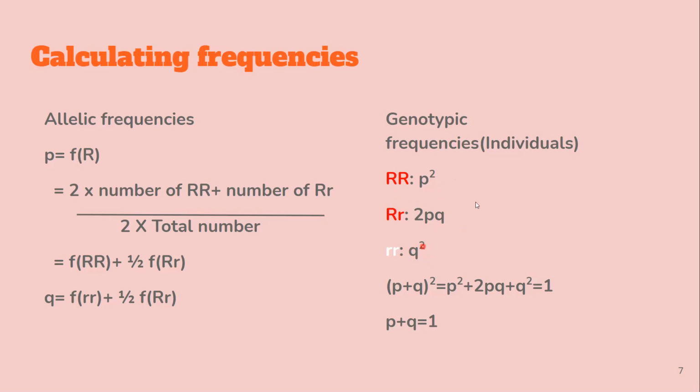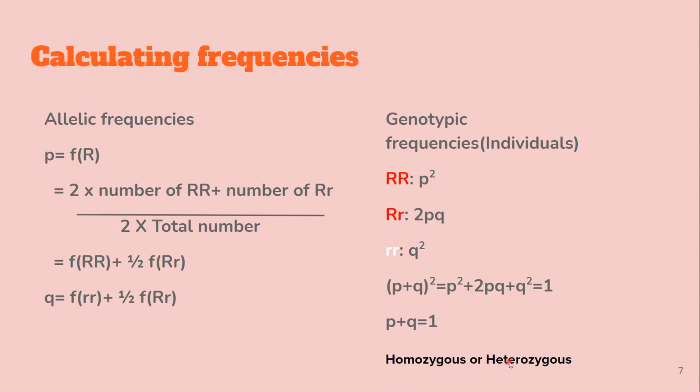Now the thing is, when do we actually take P or when do we take PQ, or when do we take P square? In genotypic frequencies, if they say homozygous or heterozygous, then they're talking about genotypic frequency, because homozygous means there are 2 alleles, right? And if it's a genotype, they're talking about genotypic frequencies.